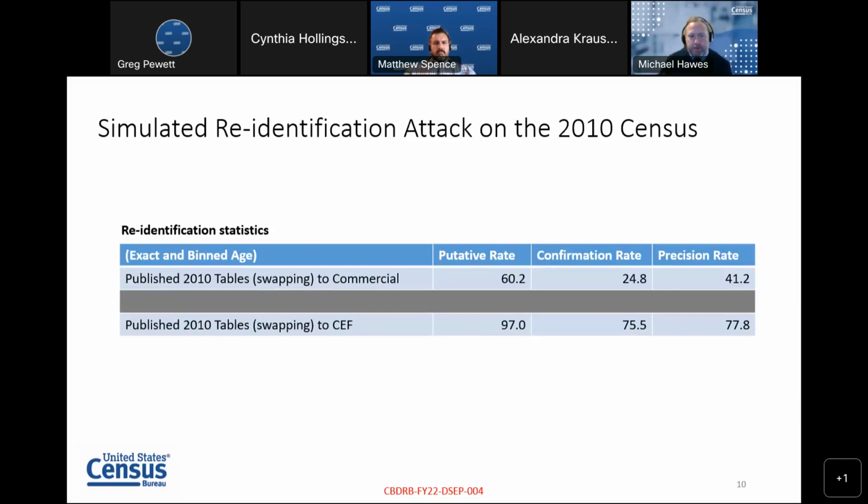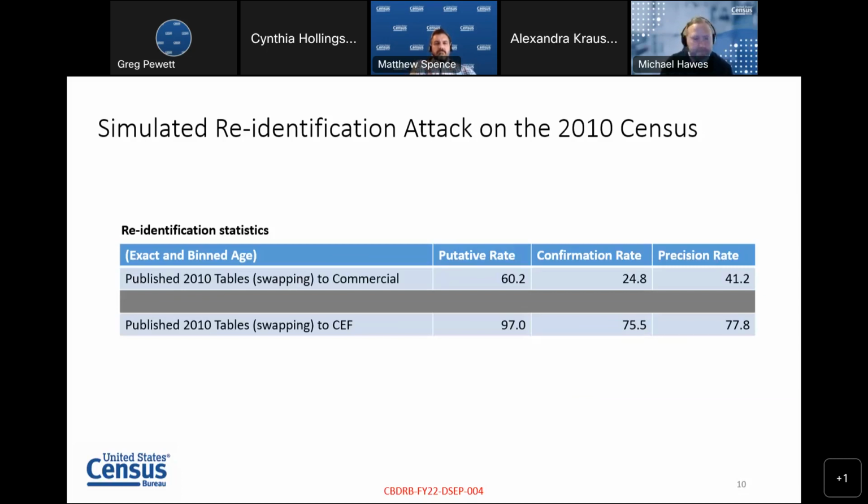So in addition to running this re-identification study against the commercial data that we had, we also ran it against the CEF itself, essentially linking those reconstructed records to the confidential data to see how well an attacker with higher quality external data could do in a re-identification attack. Comparing to the CEF gives us a worst case upper bound on re-identification risk for this type of attack.